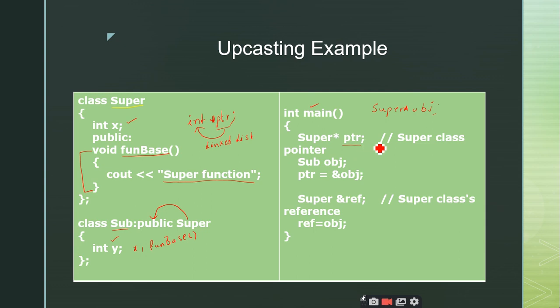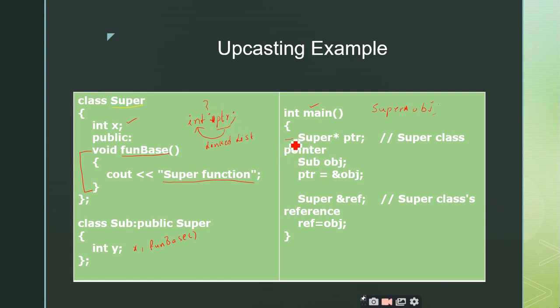So what does this pointer store? What does a pointer store? Anybody please respond. The address. The address of what? That is important. You always try to give only half answers. Address of what? For example, int star ptr. Ptr is going to store the address of what? Not of that integer. It is going to store the address of another integer variable.